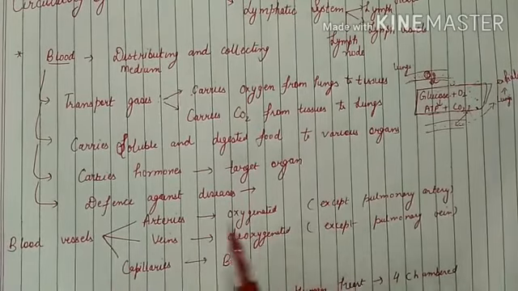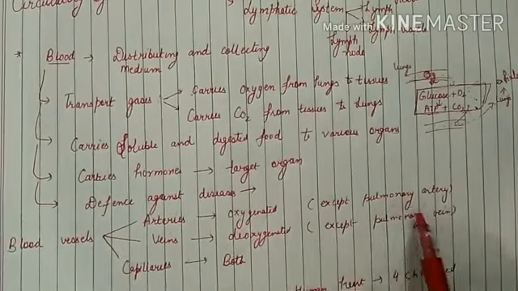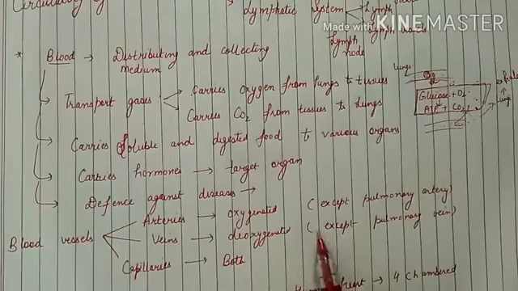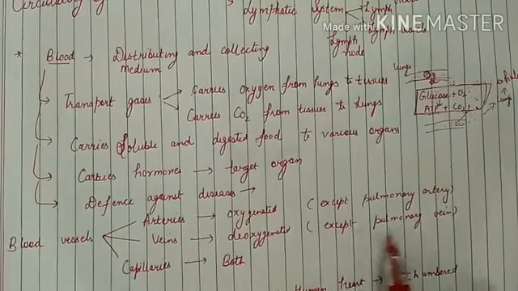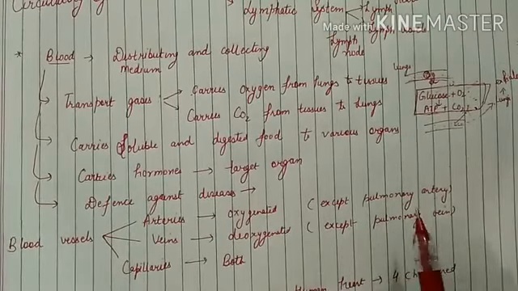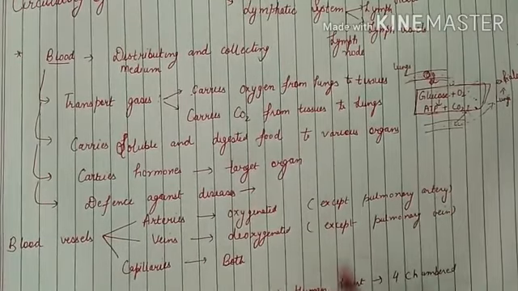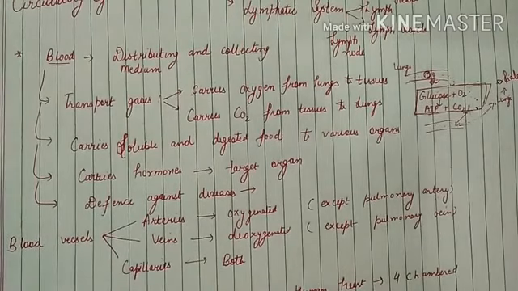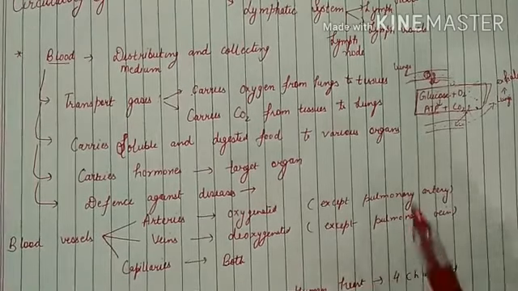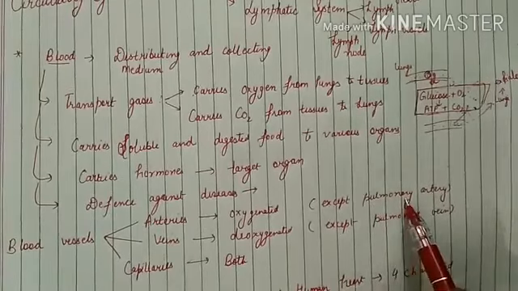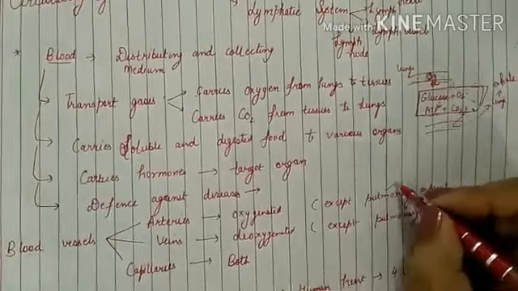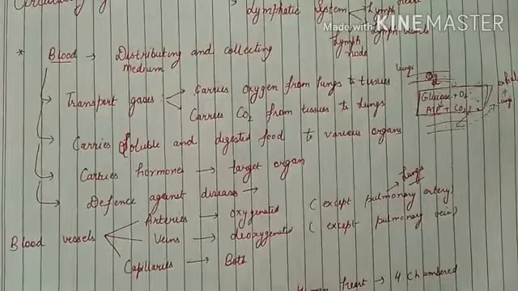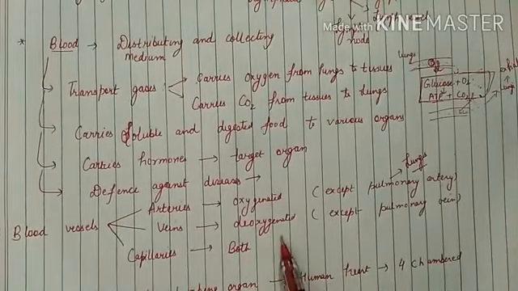The exception in arteries is the pulmonary artery, which carries deoxygenated blood, and in veins the exception is the pulmonary vein, which carries oxygenated blood. Wherever you find the term pulmonary, it is related to the lungs. So this is about the blood vessels.